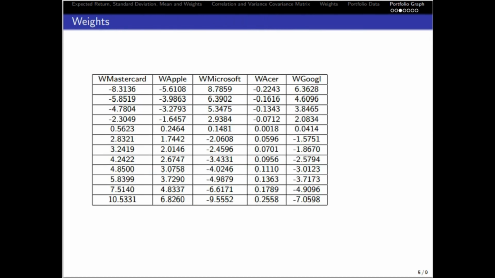Next, these are the results of weights. The values differ according to the value that we have computed in the constraint using solver. We compute 12 different values in constraints to get these 12 data of weights for each stock. Weights are very important to calculate port mean and port standard deviation, and from that we can plot the efficient frontier. My friend will explain later about the portfolio mean and portfolio standard deviation.